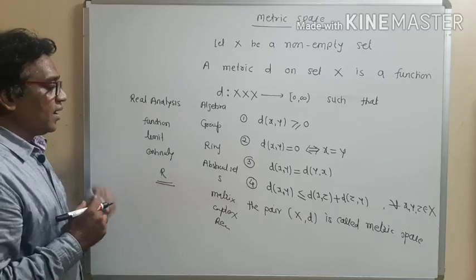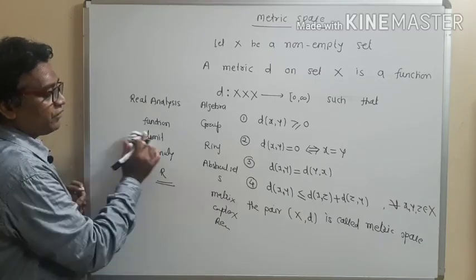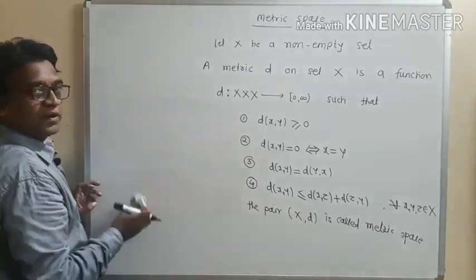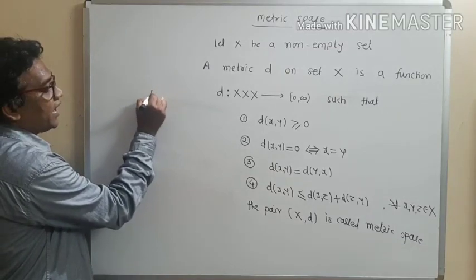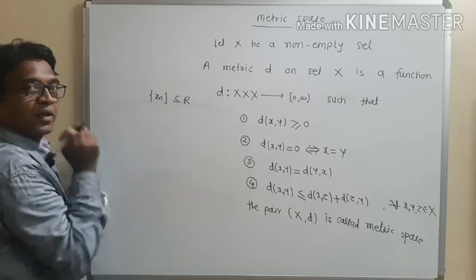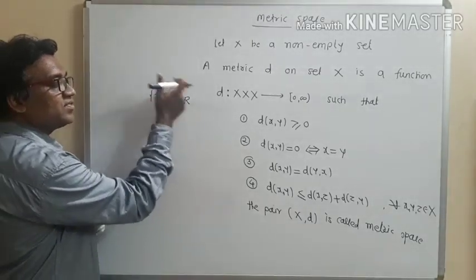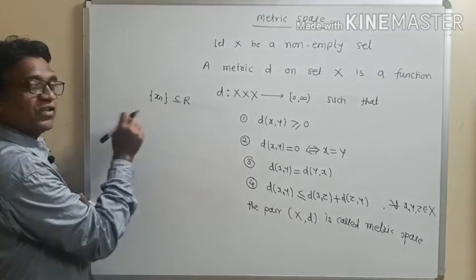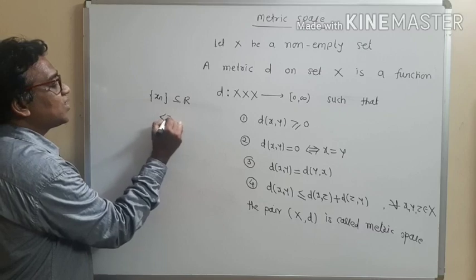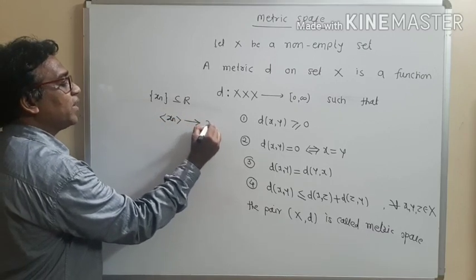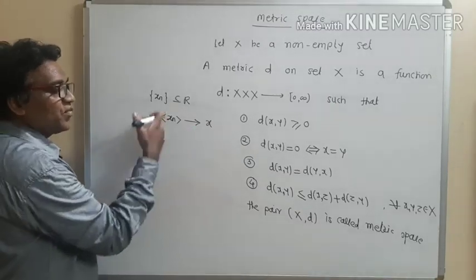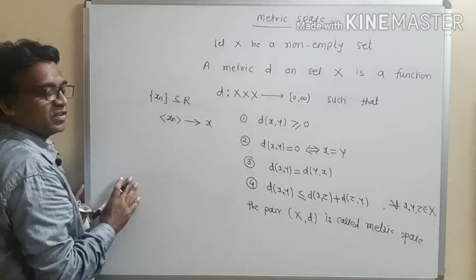Now in real analysis we have seen the definition of limit. Now see, what is the definition of limit? If xn is a sequence in the real line and this sequence xn converges to x, then what is the definition?